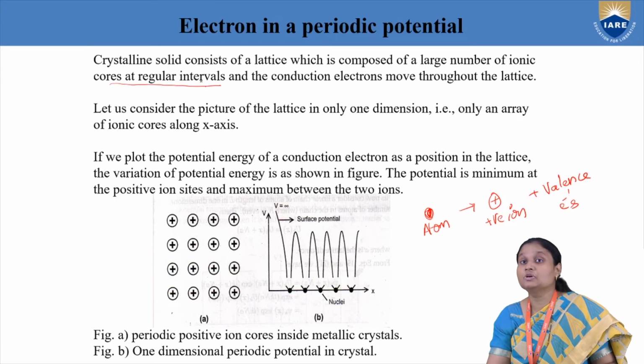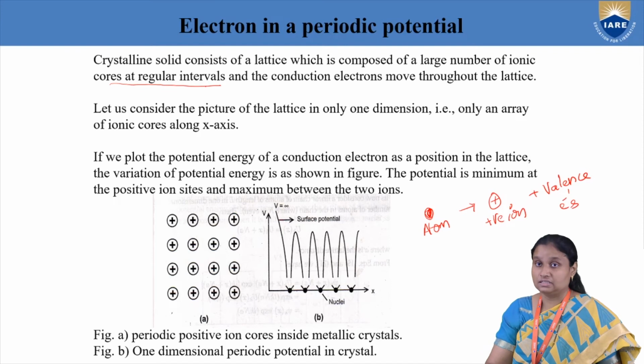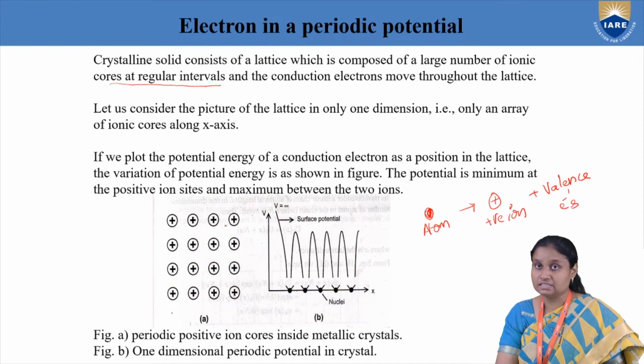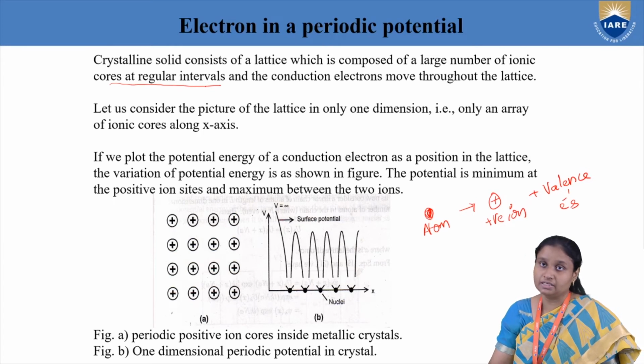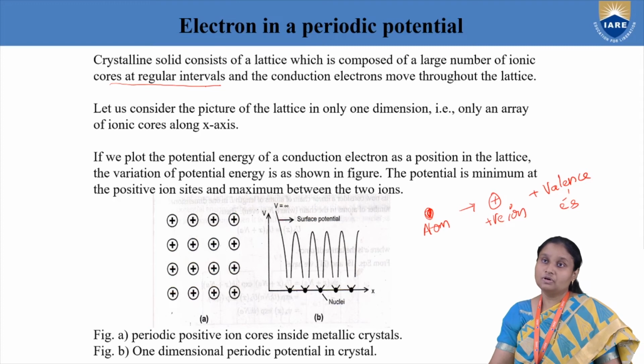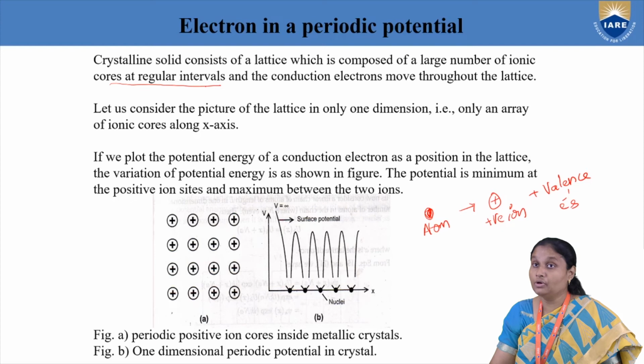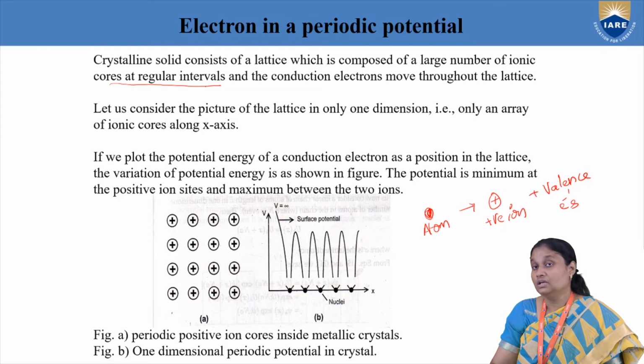Why regular intervals? Because we are considering a crystal. So a crystal consists of regular arrangement, because we know what a crystal is. What is a crystalline solid? In a crystal, we have regular arrangement of atoms. Whereas in amorphous solids, we have irregular arrangement of atoms, and we know that depending upon the alignment of atoms, the properties of the material are going to change.